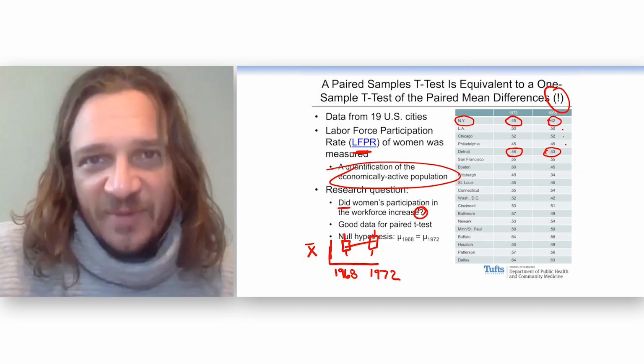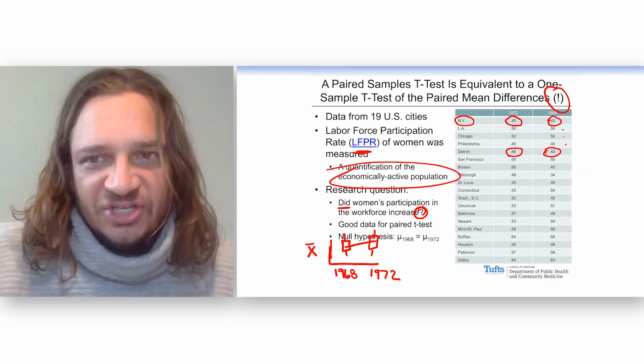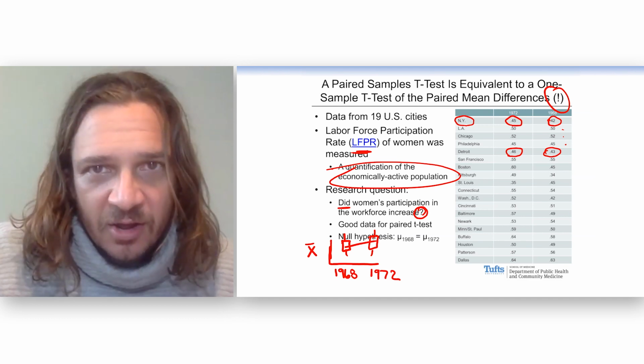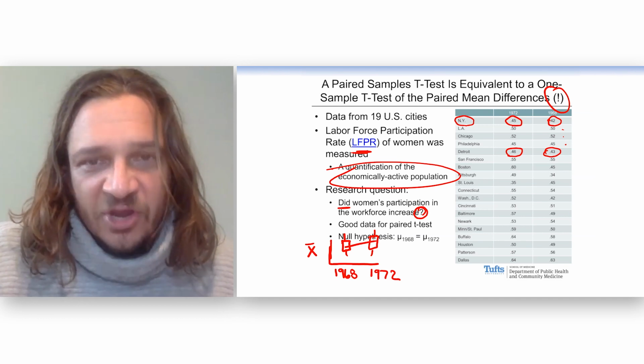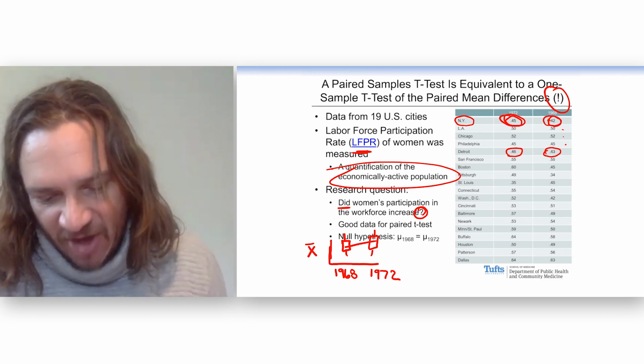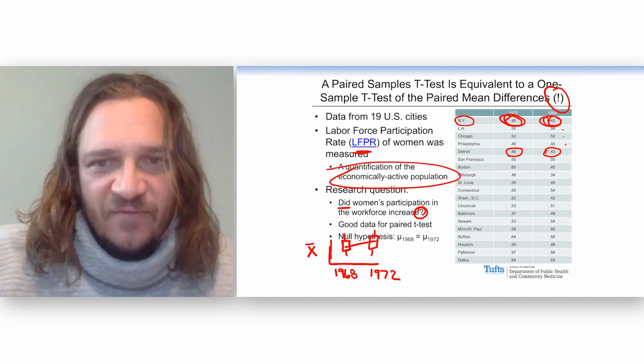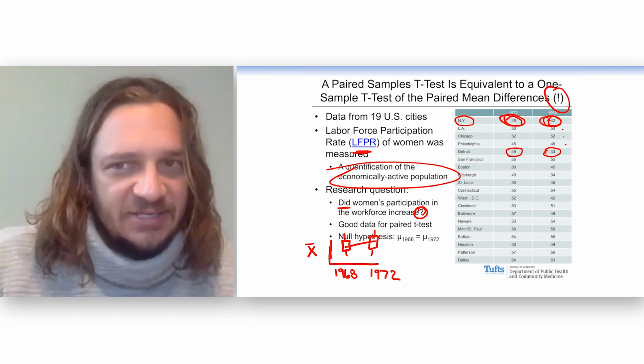But you know a little bit about the design of the study. You do not want to link the information from New York with the information from Houston. It doesn't make sense. The New York data has to be paired with the New York data. And so this is a great question for the paired t-test.